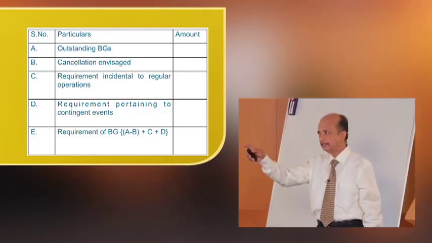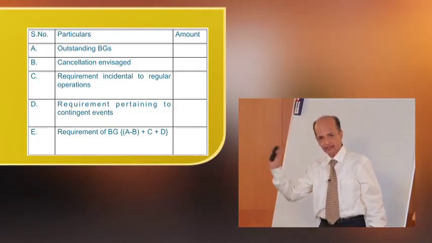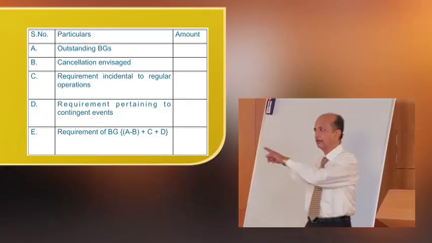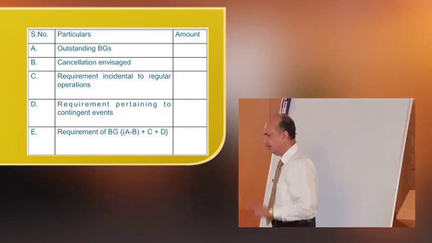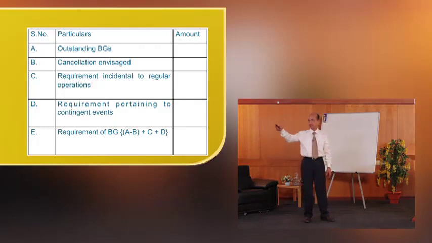Then the requirement incidental to the regular operations, based on what we discussed here, gives the total requirement of guarantees, which can be put here.